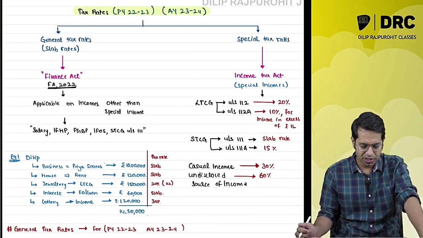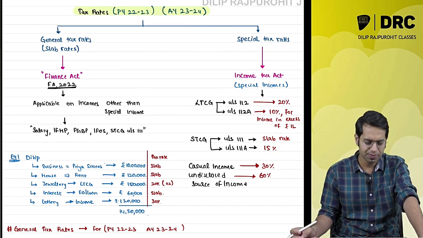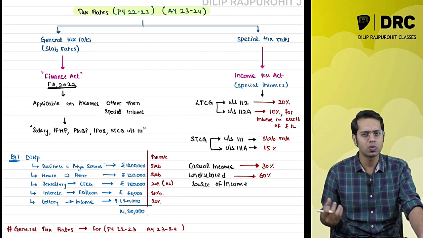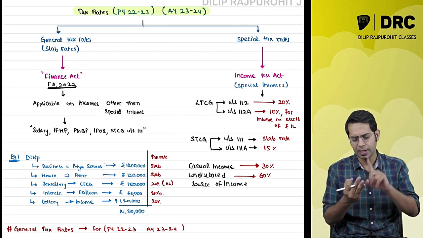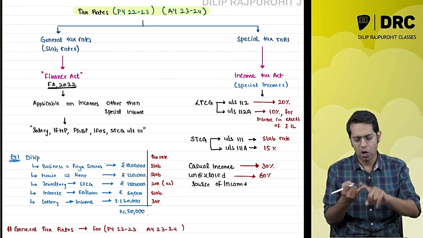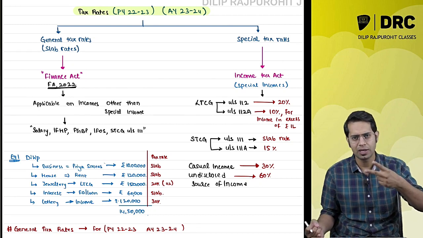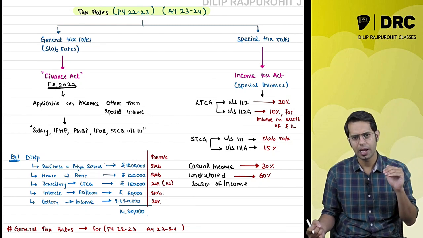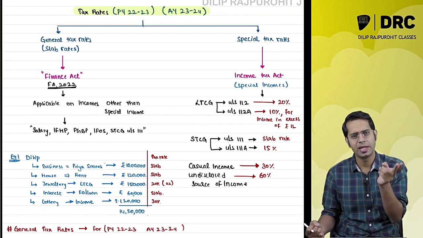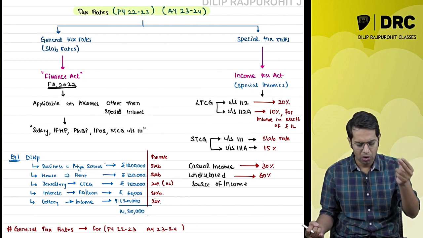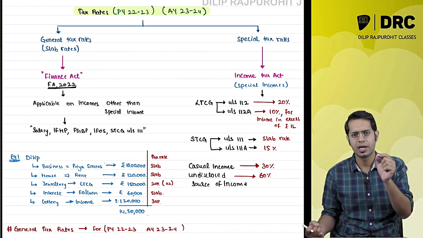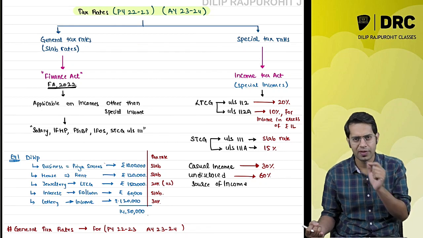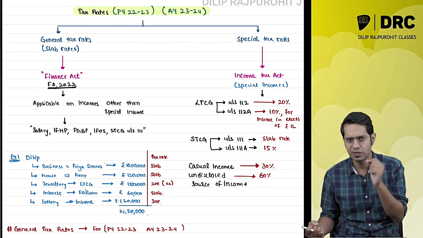Then sir, what is the difference between general tax rates and special tax rates? Special tax rates are given in the income tax law itself. They are applicable for a few incomes. Which are those incomes? Long-term capital gain, short-term capital gain, casual incomes, and undisclosed income. Long-term capital gain is taxable under two different sections, 112 and 112A. If it is a long-term capital gain referred to in section 112, then the tax rate is 20%. For long-term capital gain referred to in section 112A, it is 10% in excess of 1 lakh rupees. Short-term capital gain under section 111A is taxed at 15%, and otherwise at slab rates.